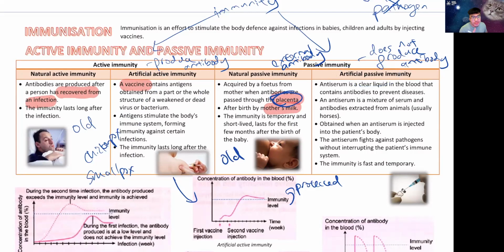Anyway, next, the last one, artificial passive. This is where, again, we do it in a human way. As I said, passive is very passive. It's very temporary. You get immediate protection, but it's not going to last very long.